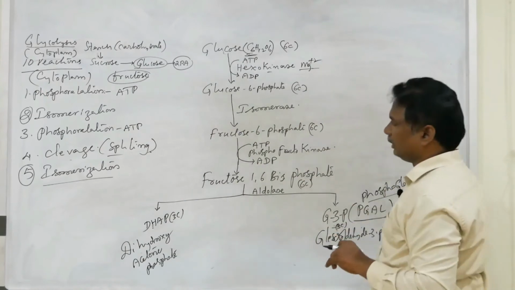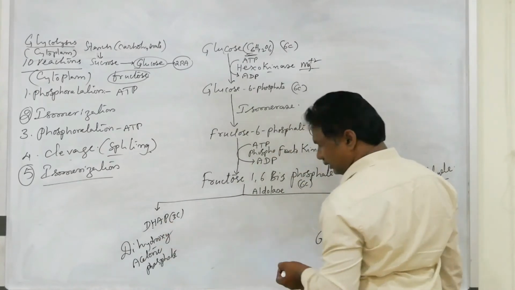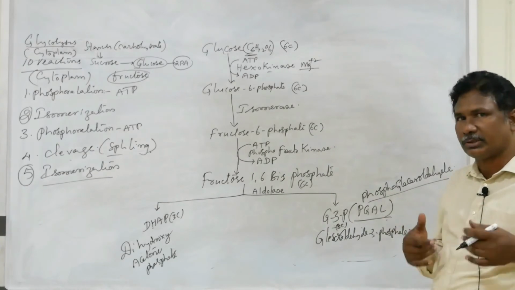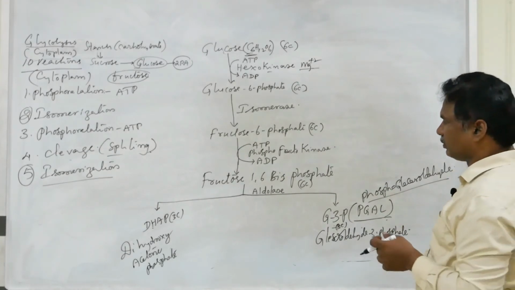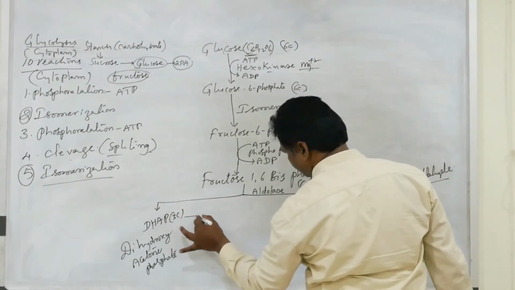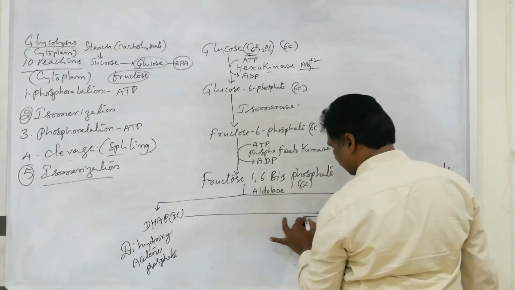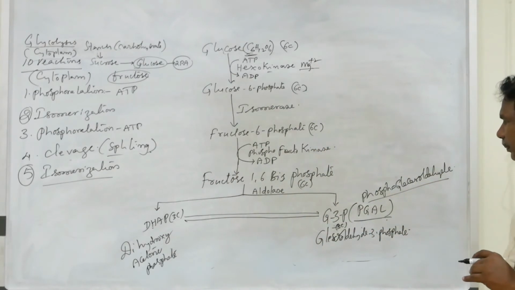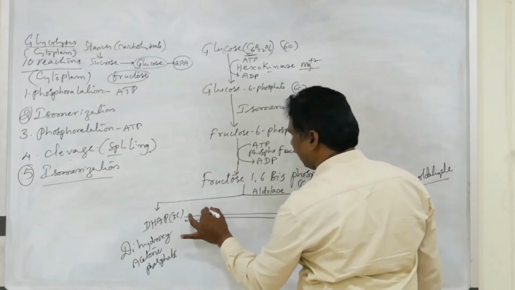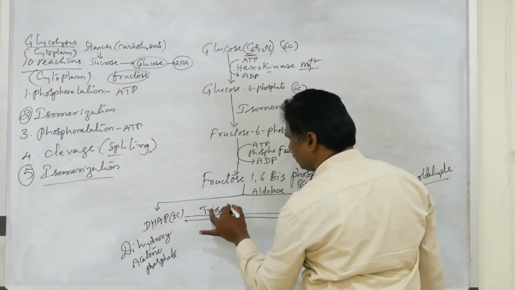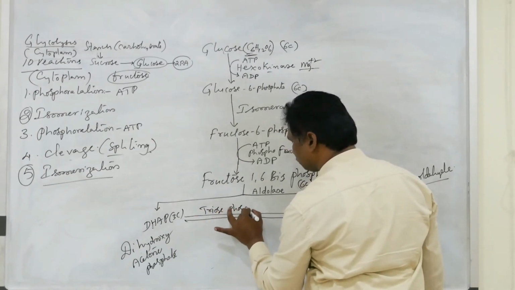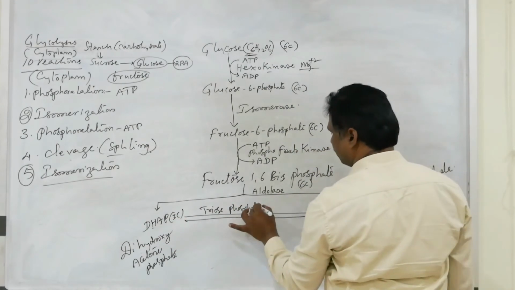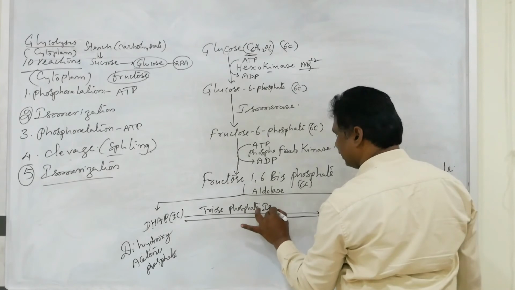But DHAP is not suitable to enter the remaining reactions, so DHAP is converted into G3P in the presence of the enzyme triose phosphate isomerase, because these two are triose phosphates.